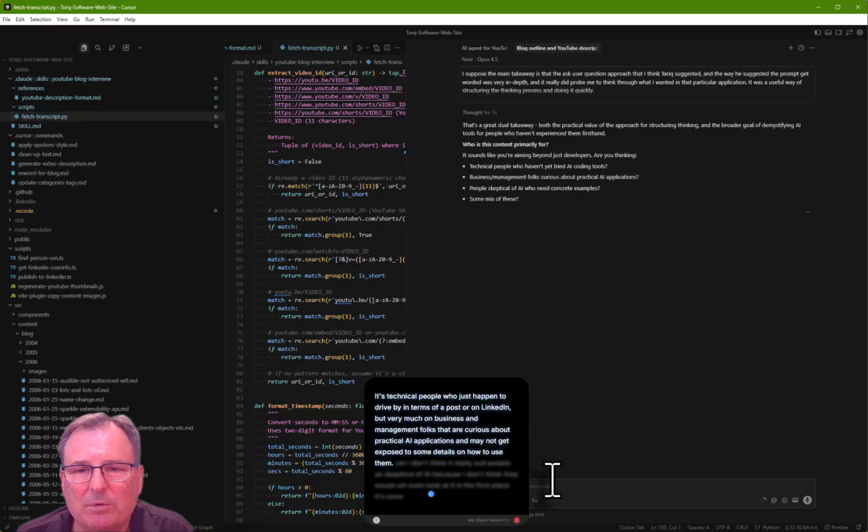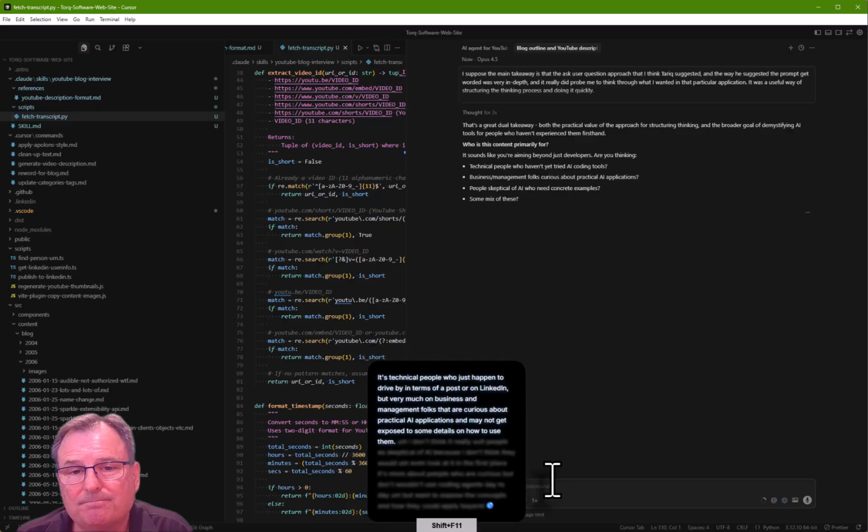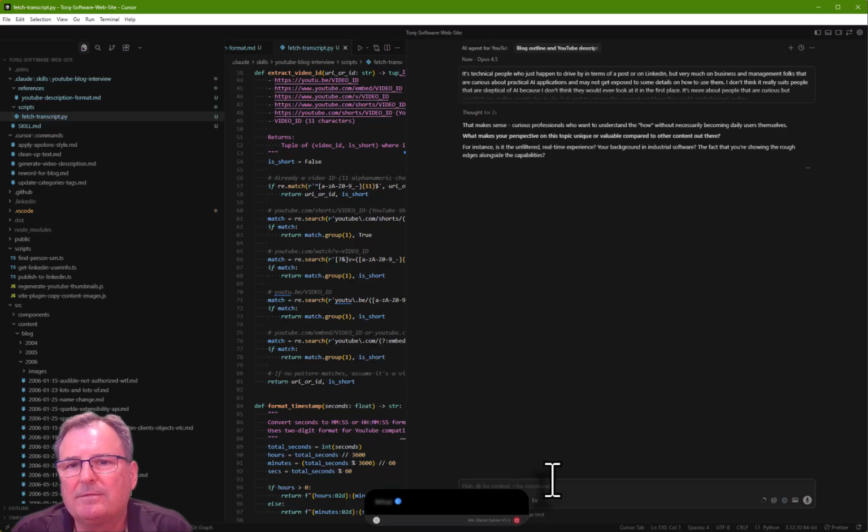It's more about people who are curious but wouldn't use coding agents day to day, but want to expose the concepts and how they could apply beyond coding. What makes my perspective unique or valuable? Well, the reality is it's not unique. I suppose it's valuable because the target audience, probably Australian local businesses and tech audiences, and it's just another touch point for people.